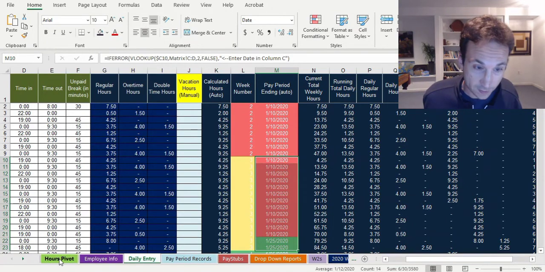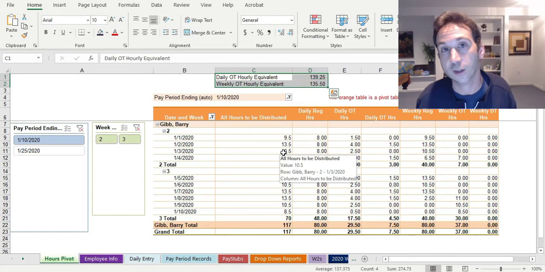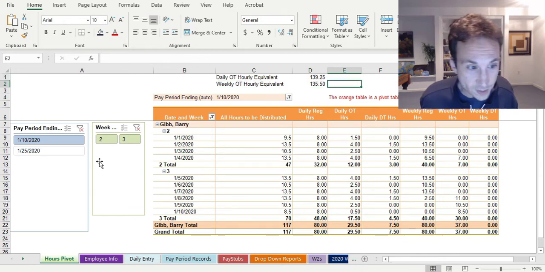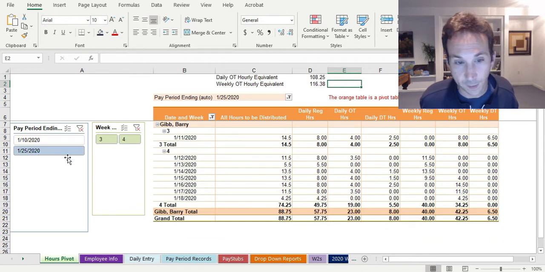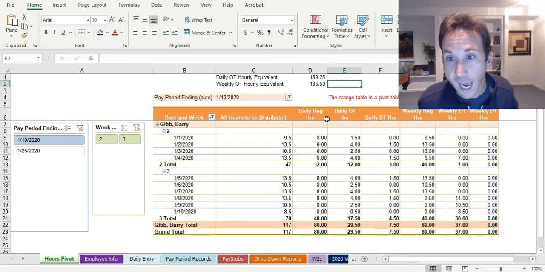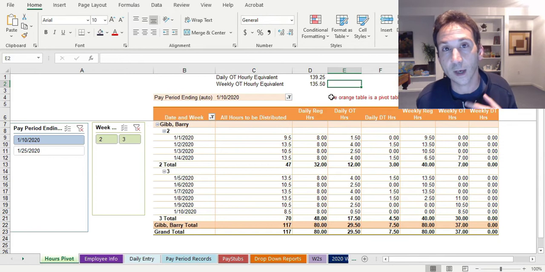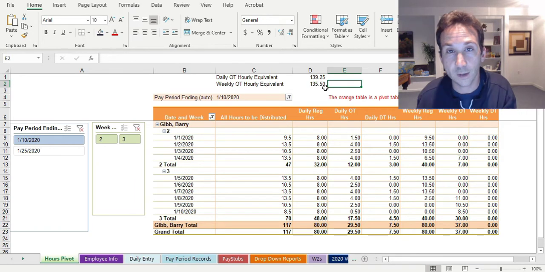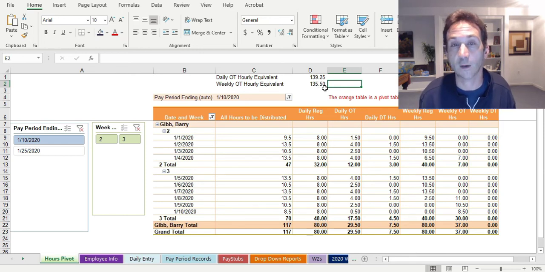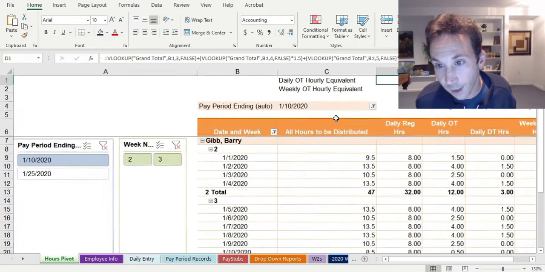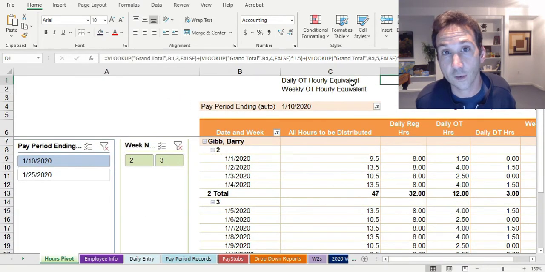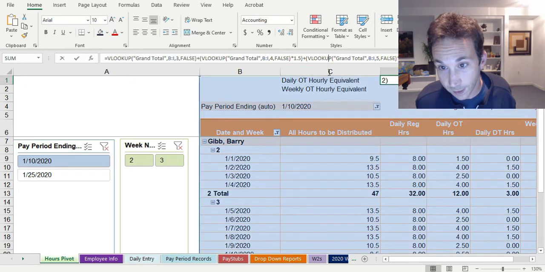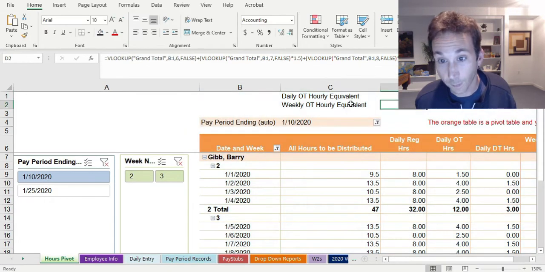So anyway, going back to the pivot sheet, this sorts it all out for you so that you can easily see what is happening. You can toggle between different pay periods to see an entire pay period, and the regular, OT, and double time hours, when you multiply them by their respective ratios, meaning regular hours multiplied by 1, overtime hours multiplied by 1.5, and double time hours multiplied by 2. You get up here a sum of whether you should be paying your employee by daily overtime hours or bi-weekly overtime hours.